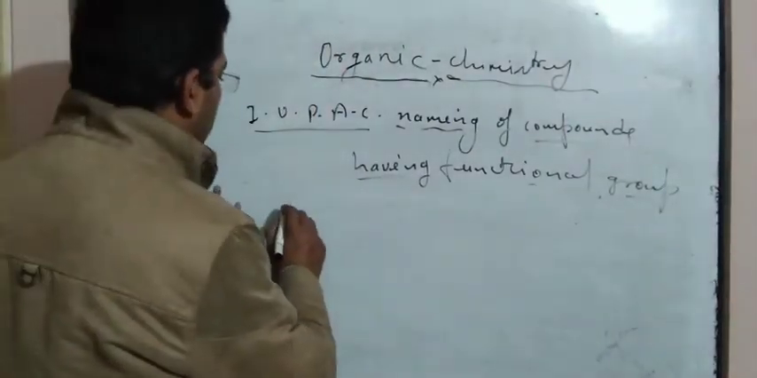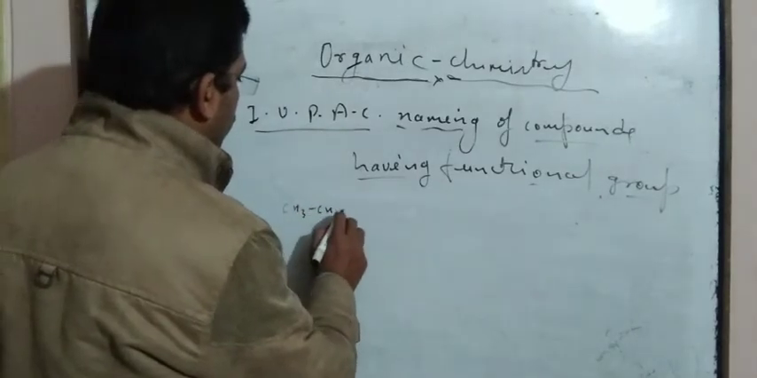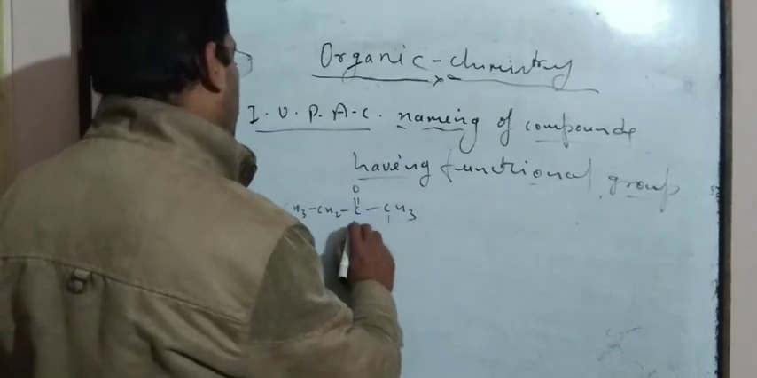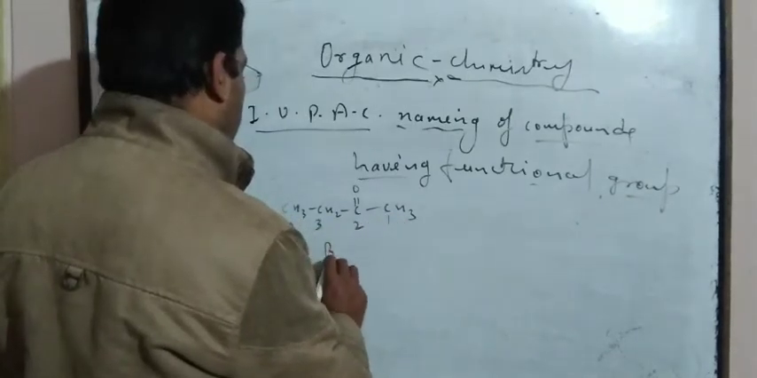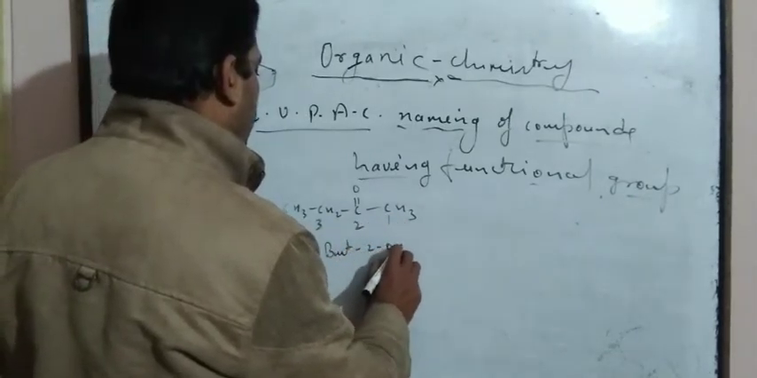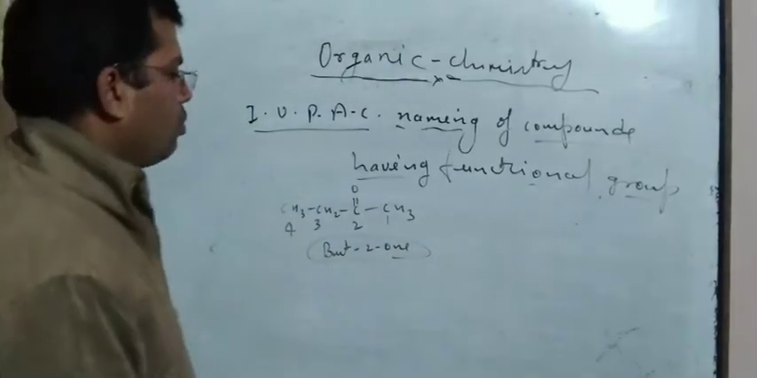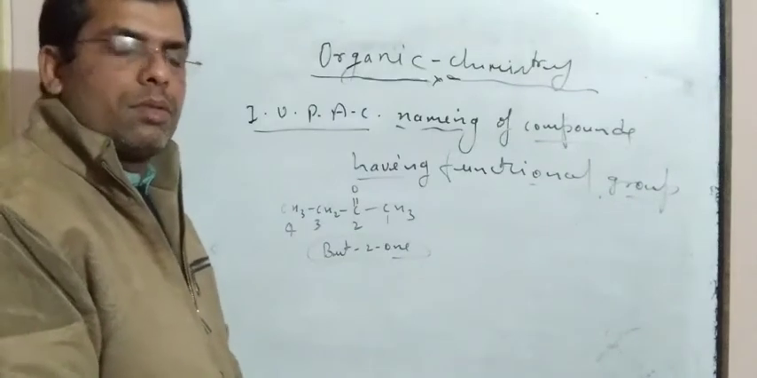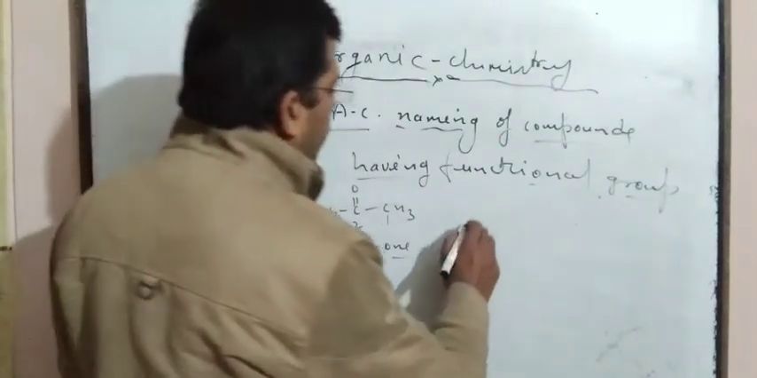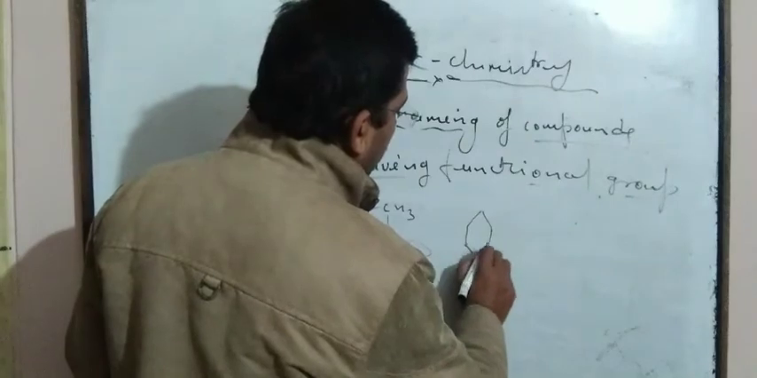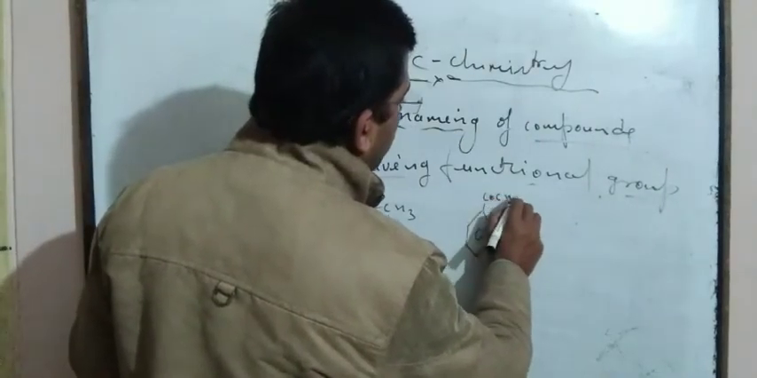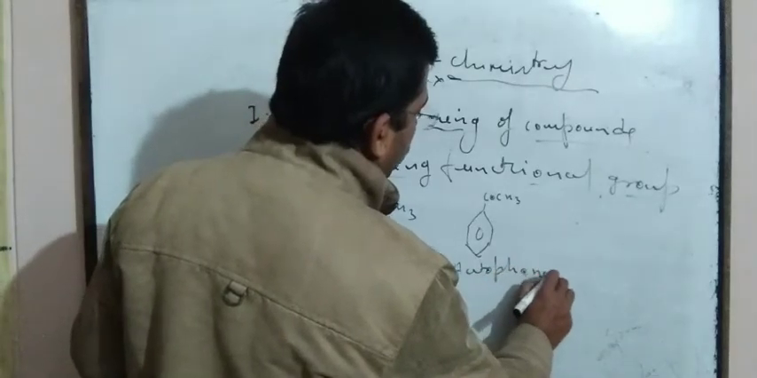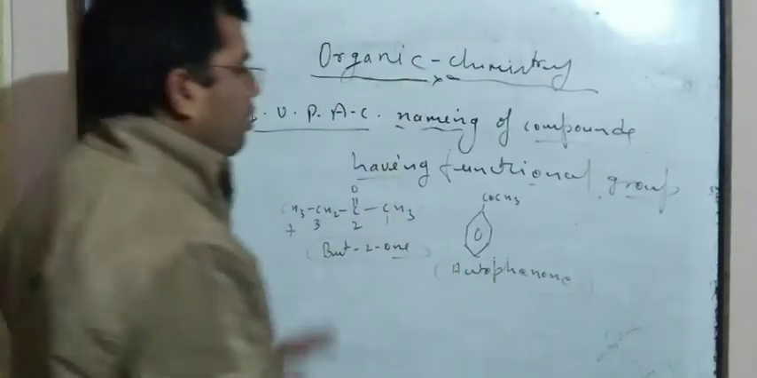And if this compound is taken, CH3, CH2, C double bond O, CH3, it is known as 2-butanone, numbering 1, 2, 3, 4. If COCH3 is attached to a benzene ring, it is known as acetophenone.